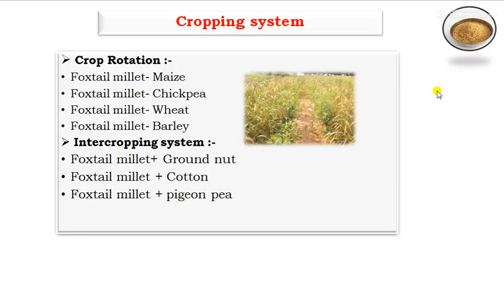And next one, the cropping systems. In foxtail millet crop rotation, after harvesting of the previous crop, that is foxtail millet, the choice in the rabi season of major crops is maize, chickpea, wheat and barley, which are ideal examples in crop rotation systems. In intercropping systems, foxtail millet, as a non-leguminous crop, can be grown along with leguminous crops, that is groundnut and pigeon pea, which are the ideal crops suitable to be grown along with foxtail millet as intercrop.